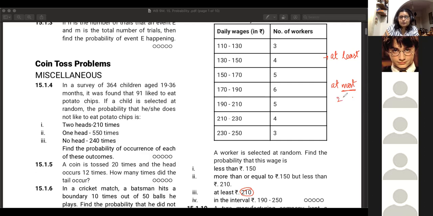If I say at most 210, then the highest should be 210, so you will consider everything less than 210. So there's at least and at most. Don't get confused because they sound similar. They touch on similar concepts, but the logic is simple. At least 210 means the least should be 210, so based on the meaning of least, you have to take everything greater than 210.